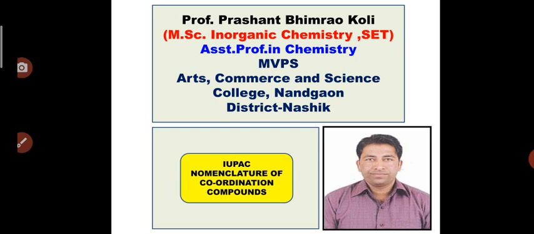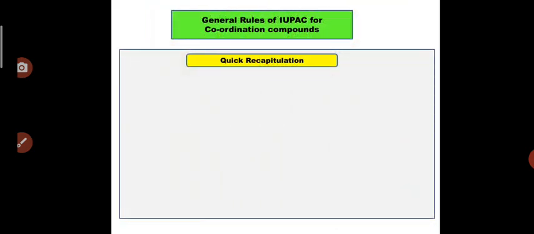Friends, in the previous videos, we interacted with some important topics of coordination chemistry. In today's lecture, we will deal with coordination chemistry, particularly the IUPAC nomenclature of coordination compounds. In this video, we will focus on how to give the names for different coordination complexes, what the rules are, and we will go through this topic in detail.